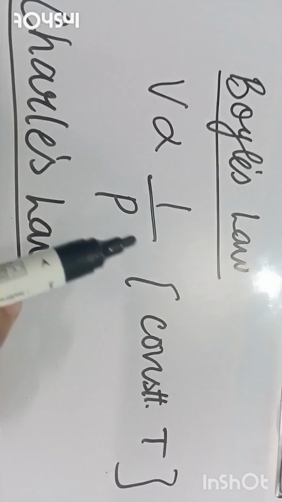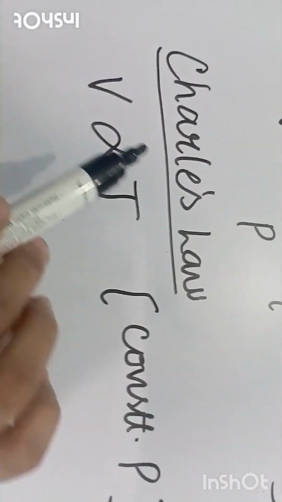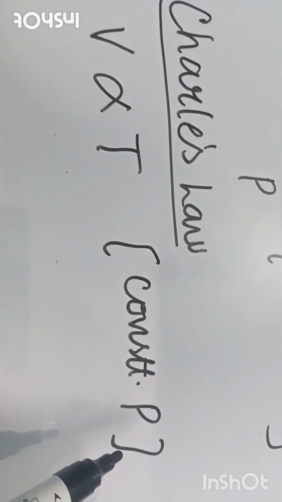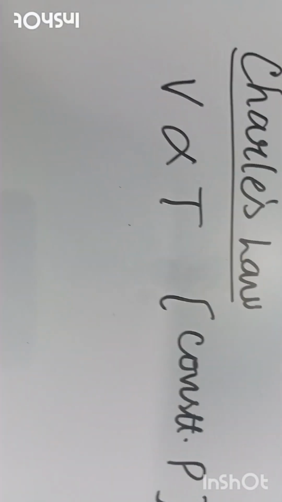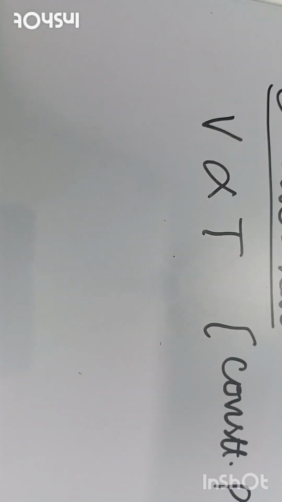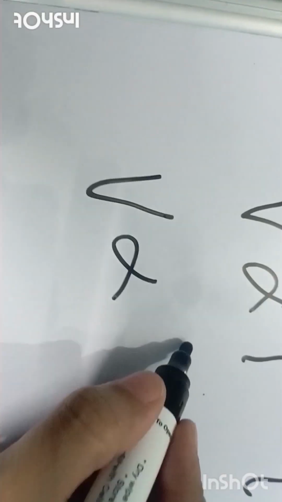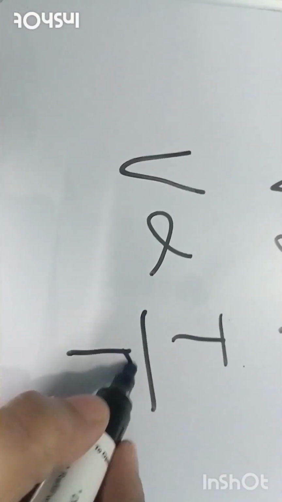Now beta, this is the expression for Boyle's law, that is V is inversely proportional to pressure at constant temperature, and this is the expression for Charles law, that is volume is directly proportional to temperature at constant pressure. Combining these two laws we will get the gas equation, which you have to use in numericals. So we can write it as volume is directly proportional to temperature and inversely proportional to pressure.